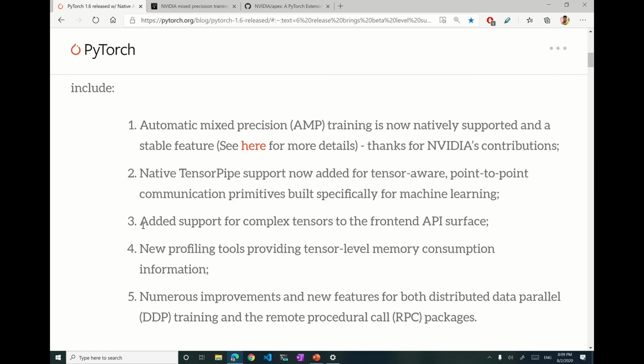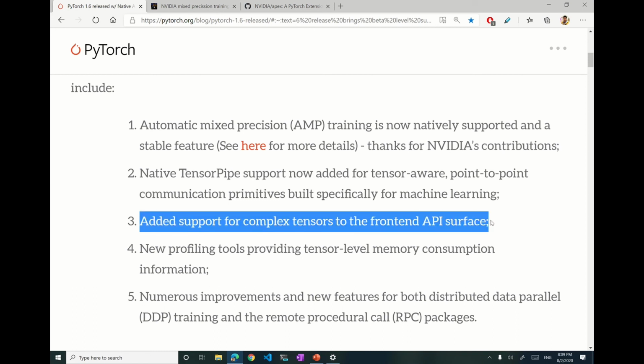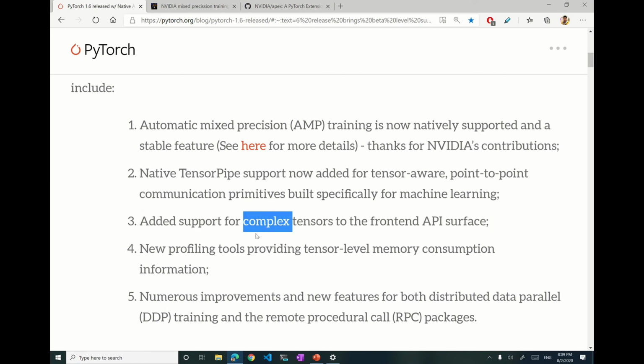The third feature is added support for complex tensors to the front-end API surface. Previously we have been seeing that PyTorch tensors contain real numbers, but now they have added support to store complex numbers also. I personally haven't used complex numbers for model training, but this is good to know for people who are interested in using complex tensors.